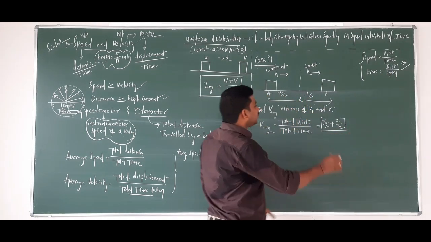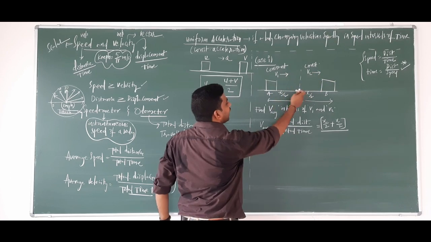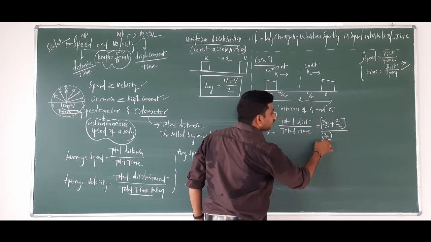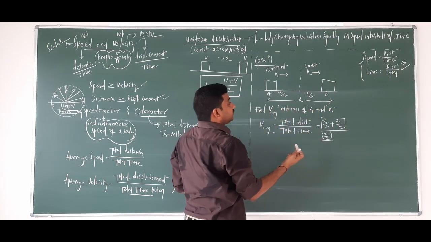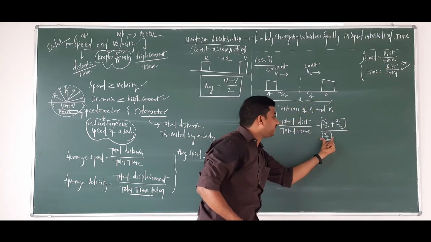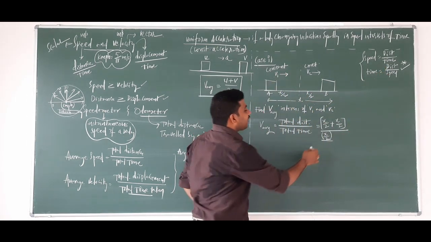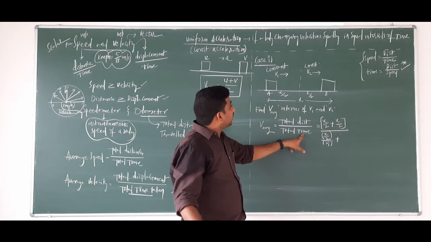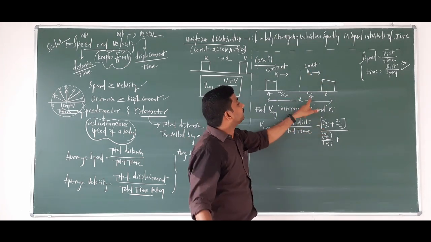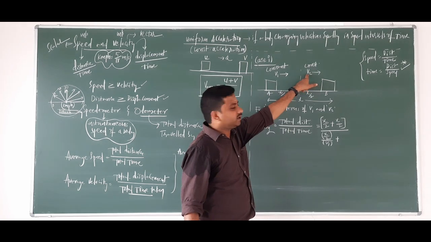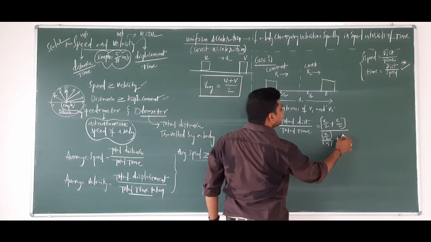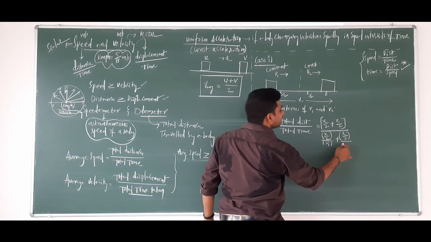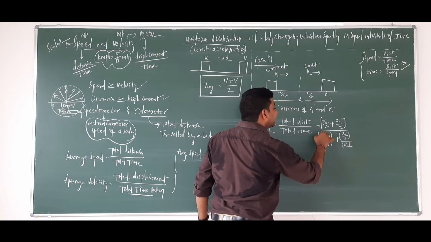So time in the first half is, distance in the first half is x by 2 and speed in the first half is v1, plus total time we are talking about. Time in the second half can be written in terms of distance by speed. So time in the second half is, distance is x by 2 divided by speed in the second half, v2. Okay. So this is your denominator.